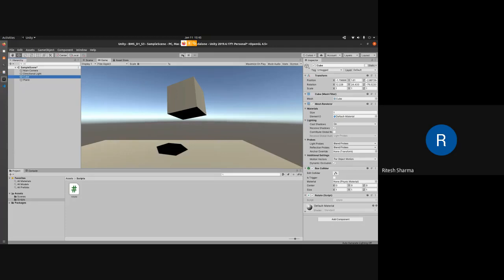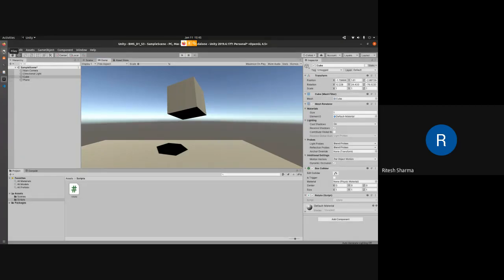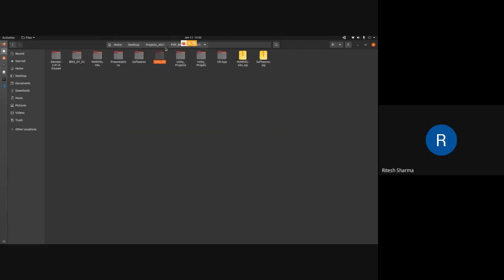I hope everybody is following me till this step. So now if I click on this, you would see that I told it to rotate, but nothing is happening here, which is what I told you earlier, that it won't behave the way we want it to behave because of one reason. The reason is that we are updating it, but we haven't provided any time frame or time reference to it. Okay.